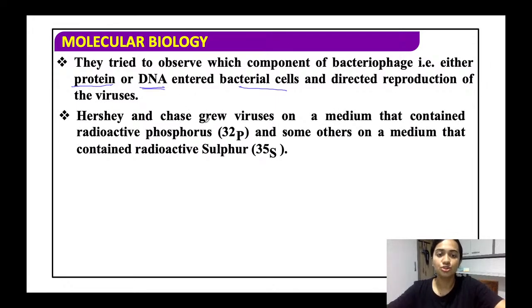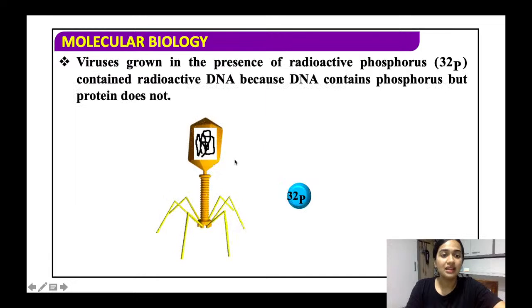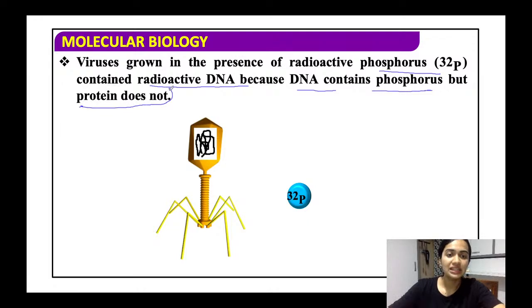Hershey and Chase grew the virus on a medium that contained radioactive phosphorus, that is 32P, and separately on a medium that contained radioactive sulfur, that is 35S. So the virus was grown on two radioactive materials. Alright. Then what happened? When the virus was grown in the presence of radioactive phosphorus, what did we see? They contained radioactive DNA, because DNA contains phosphorus but protein does not.